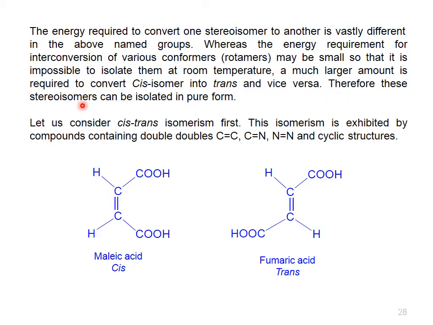The molecular formula is the same, but these are geometrical isomers, and the name has also changed. Maleic acid always occurs in the cis form. This is fumaric acid because the two bulky groups are in opposite directions, and the hydrogens are also in opposite directions. They are trans.